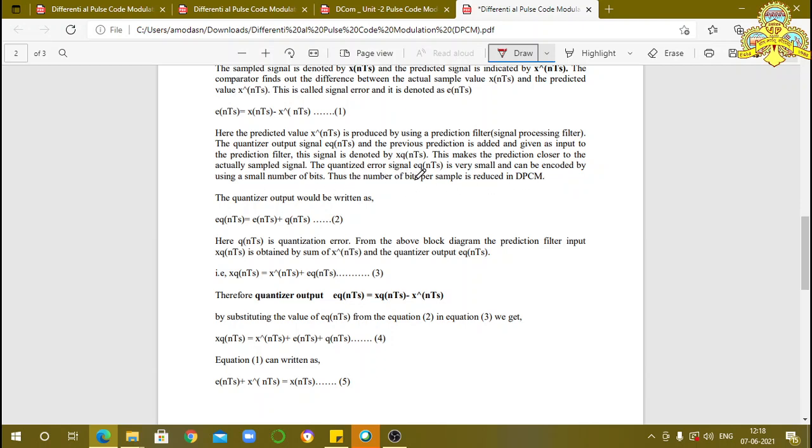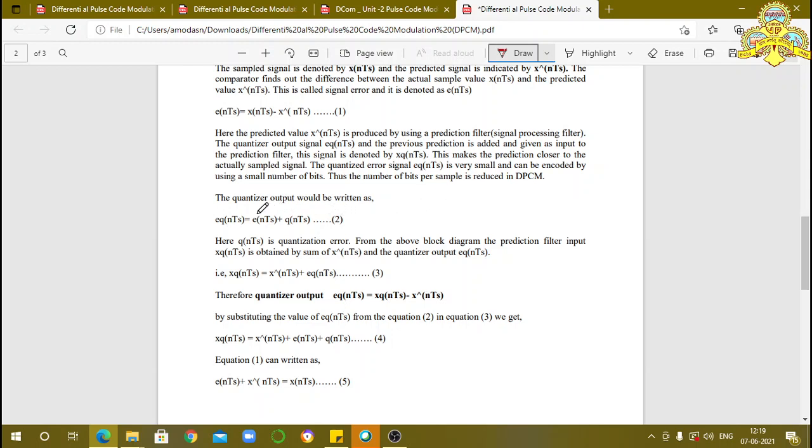The quantized error signal eq(nTs) is very small and can be encoded by using a small number of bits. Thus, the number of bits per sample is reduced in DPCM.